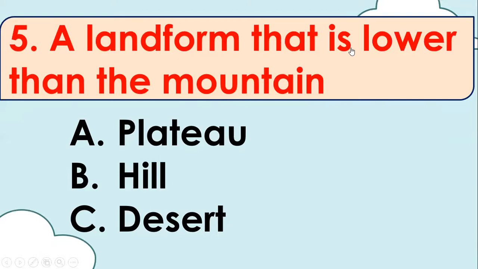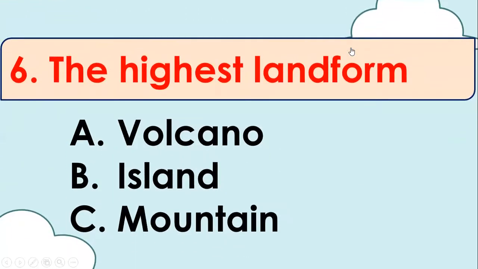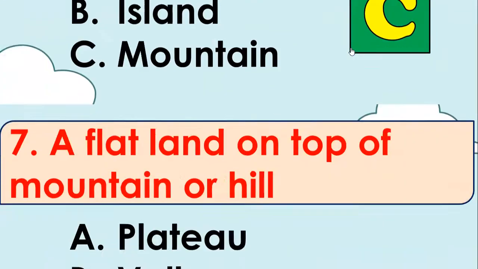The correct answer is B, hill. Number 6, the highest landform. A. Volcano, B. Island, or C. Mountain? The correct answer is letter C, mountain.